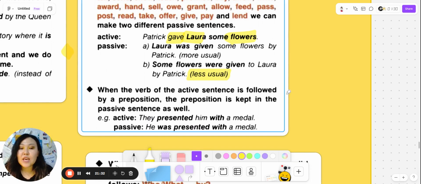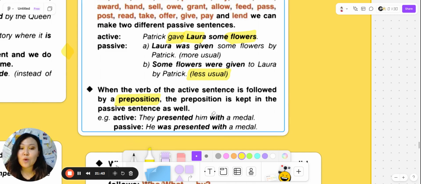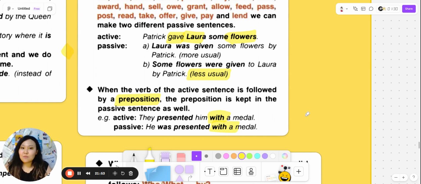When the verb of the active sentence is followed by a preposition, the preposition is kept in the passive sentence as well. Active: They presented him with a medal. Passive: He was presented with a medal. So, yeah, we need to remember, presented with something. He was kind of awarded with it.